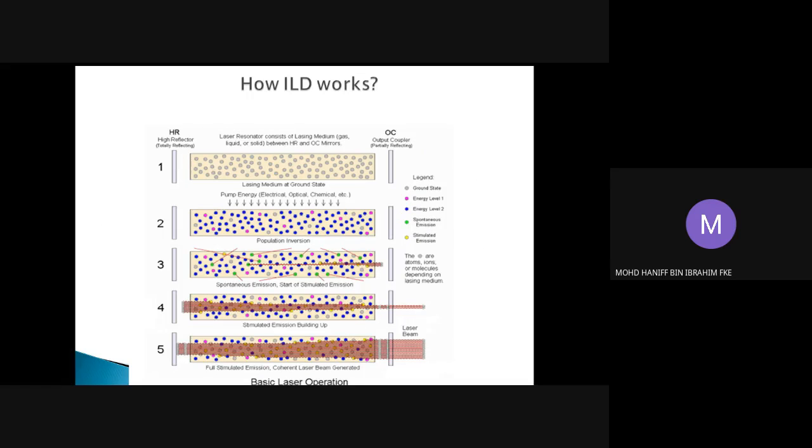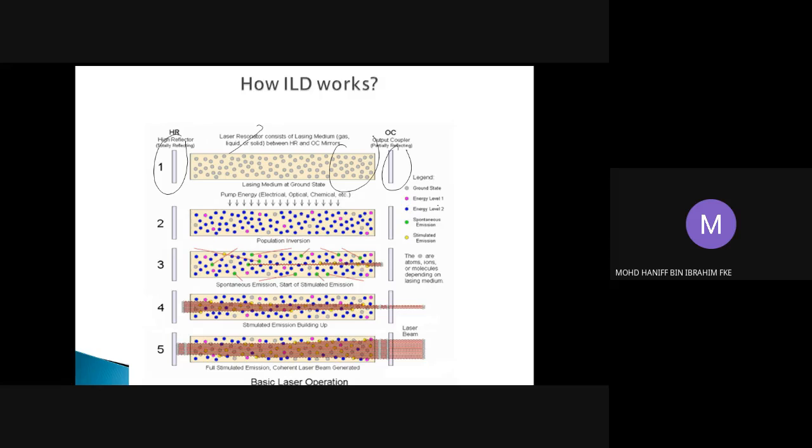Okay, so this is a graphical figure to show you the population inversion, the spontaneous emission, and the stimulated emission. This is your two mirrors, and this is your cavity composed of atoms at the ground state. When we pump the energy, doing the stimulated absorption to achieve population inversion, the atoms will be excited to the excited state.